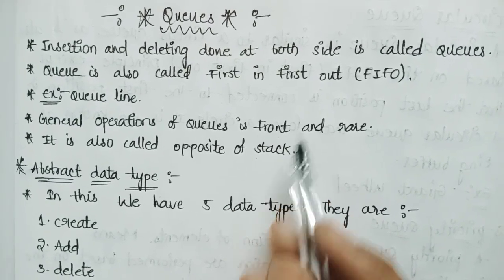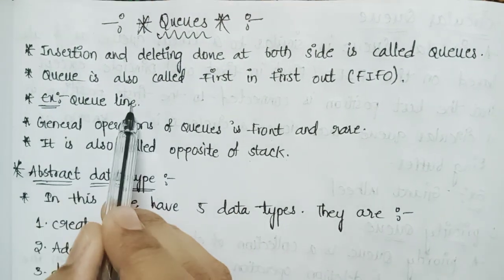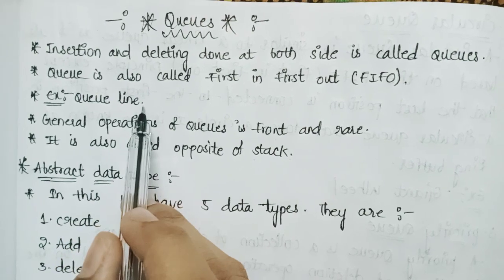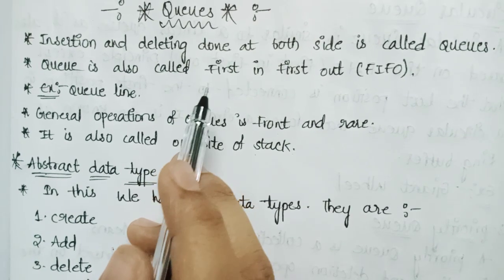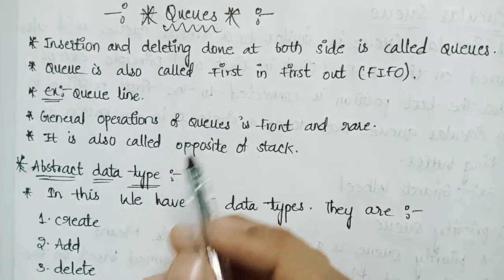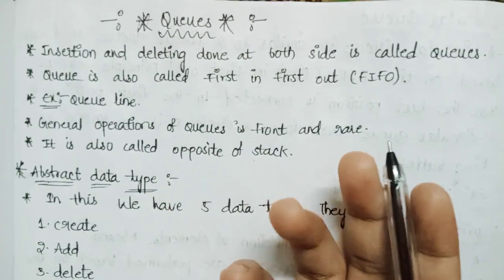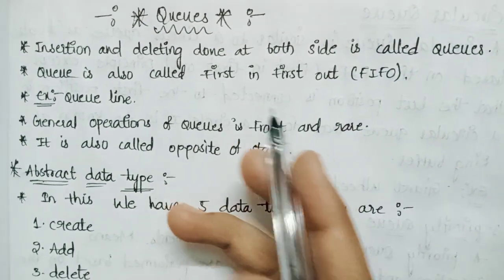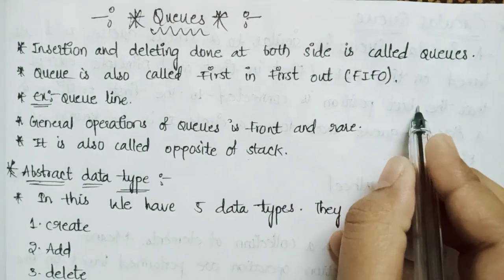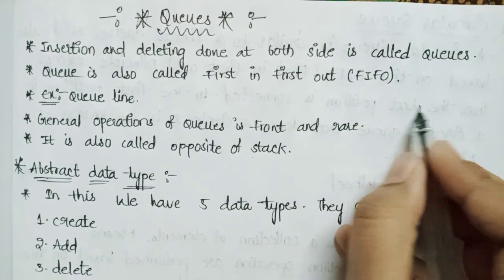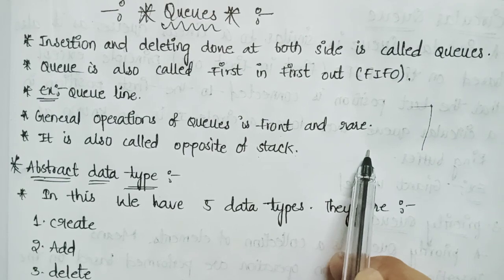These are the introduction of queue. Now we have taken an example of queue, which is a queue line. That is a linear structure which follows a particular order in which the operations are performed. A general example for queue is when we buy a ticket for train or bus etc. The person who first enters the queue is the first person who comes out. This is a clear example of queue. This is all the basic introduction of queue.